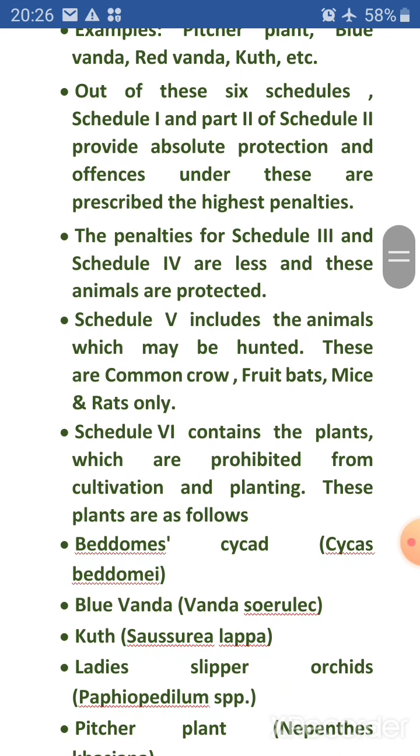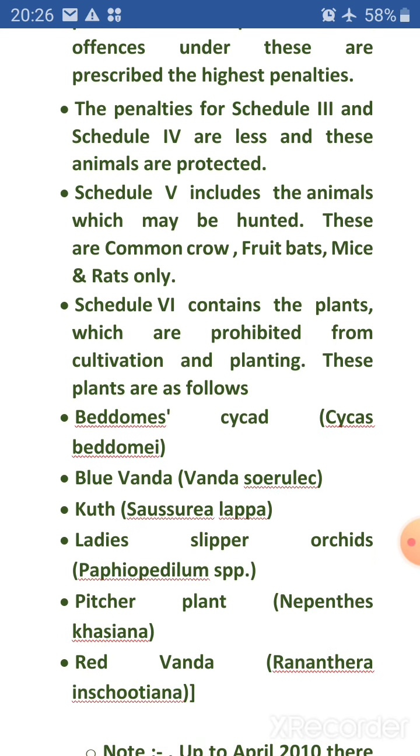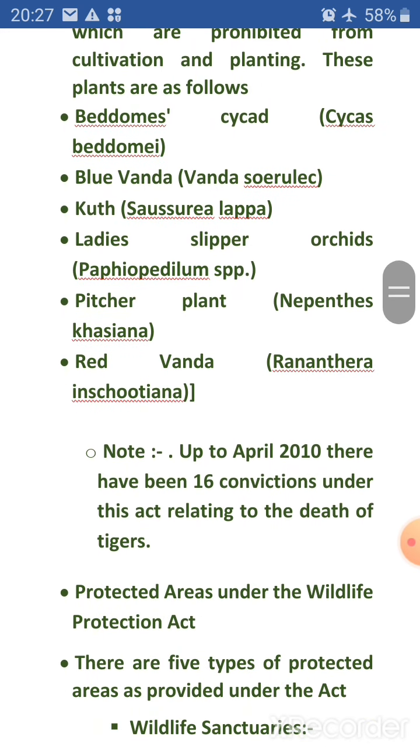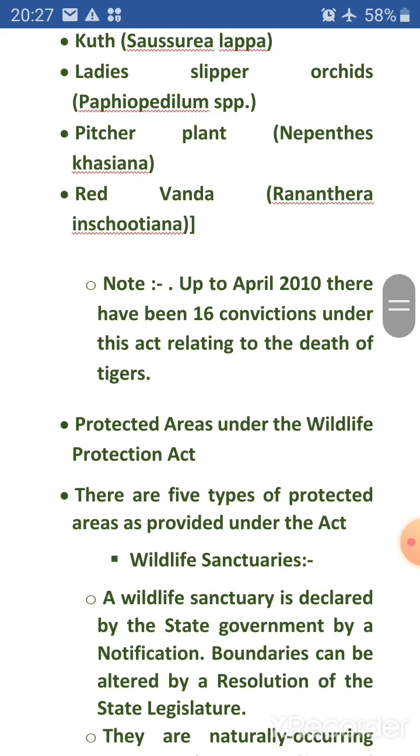Schedule 6 contains the plants which are prohibited from cultivation and planting. These plants are as follows: Beddome's cycad, blue vanda, kut, ladies slipper orchids, pitcher plant, red vanda. Note: up to April 2010, there have been 16 convictions under this act relating to the death of tigers.